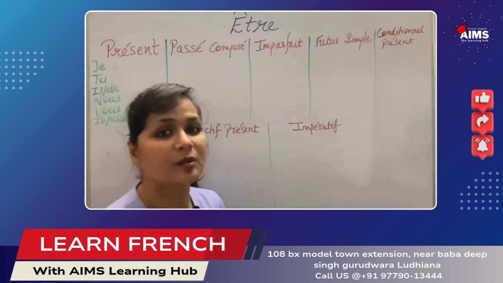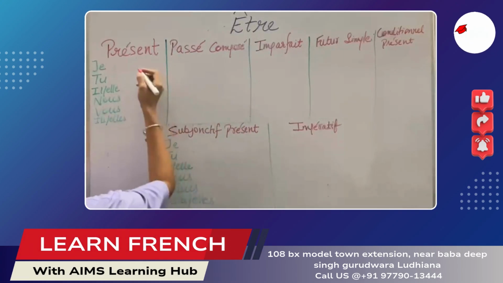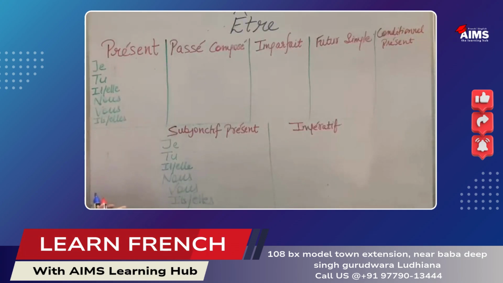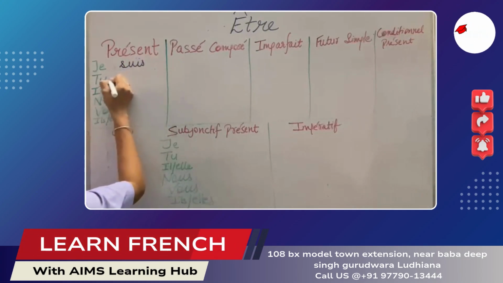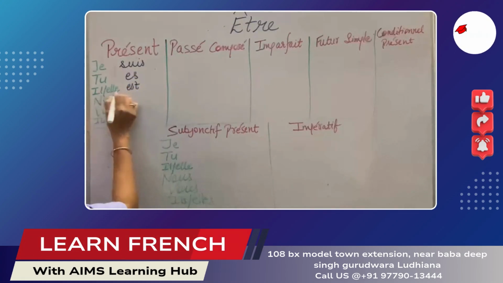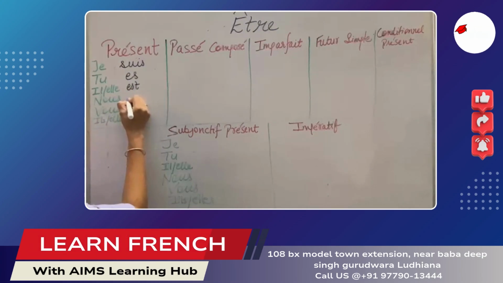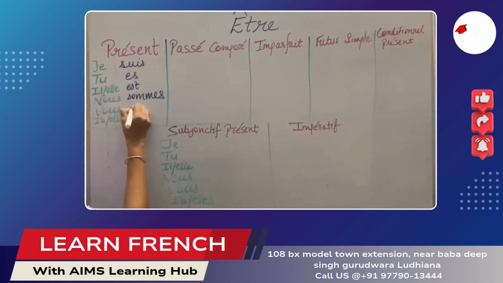Okay, so what will be the present tense of être? Just say after me. Je suis. Tu es. Il est. Elle est. Nous sommes.